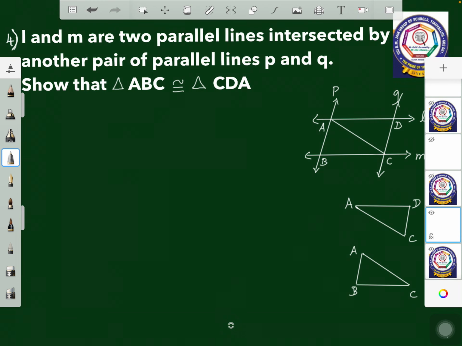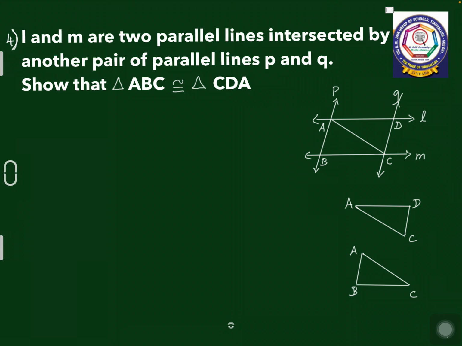Let us move on to the next question. Question number 4. L and M are two parallel lines intersected by another pair of parallel lines P and Q. You have to prove that triangle ABC is congruent to triangle CDA.